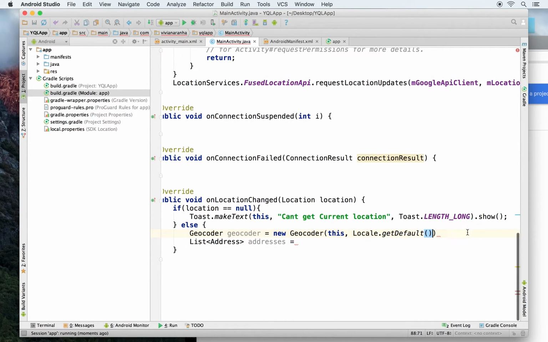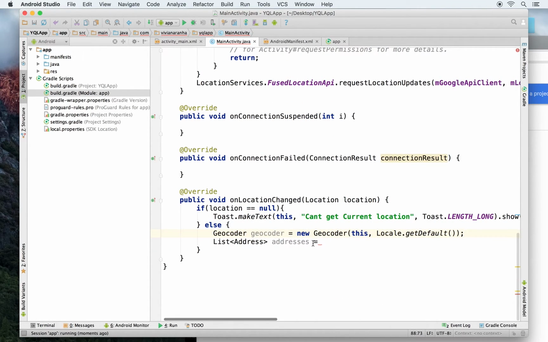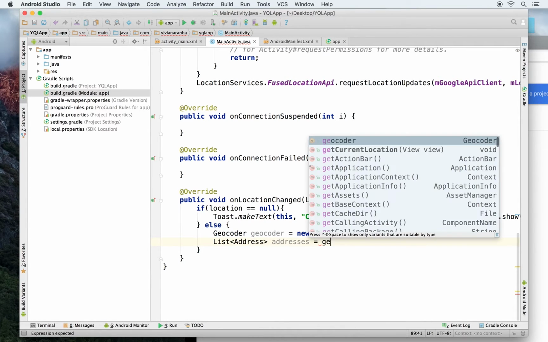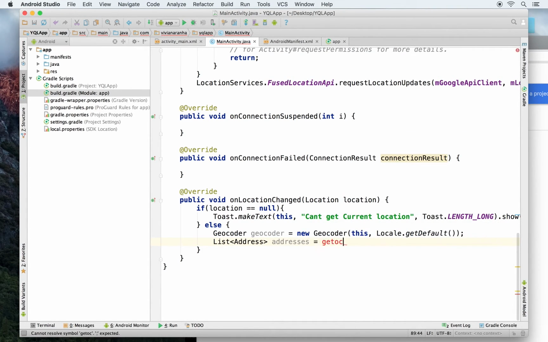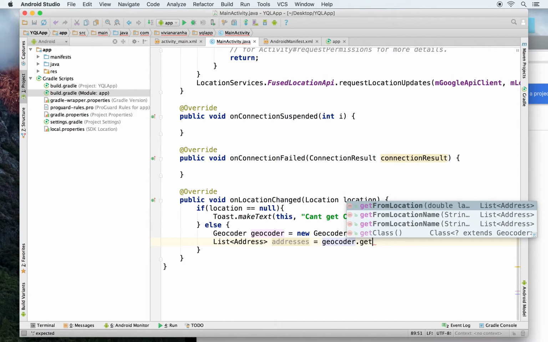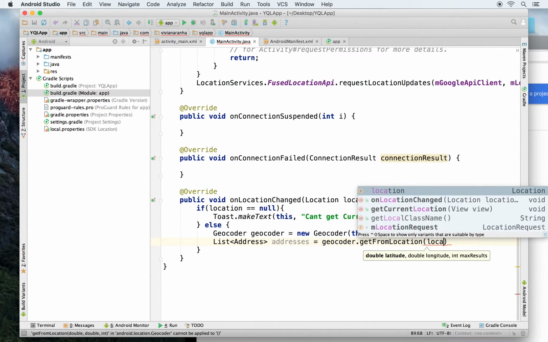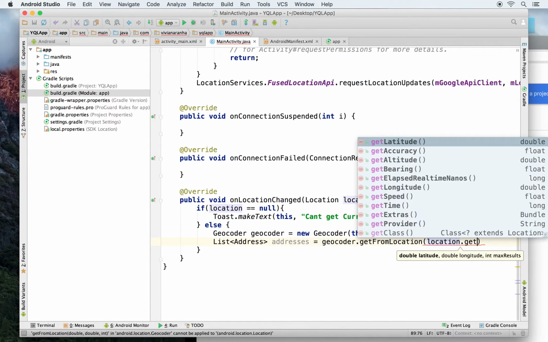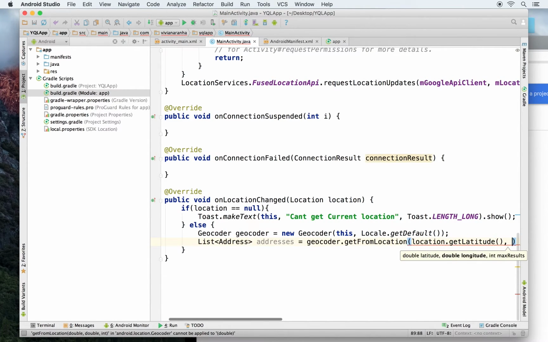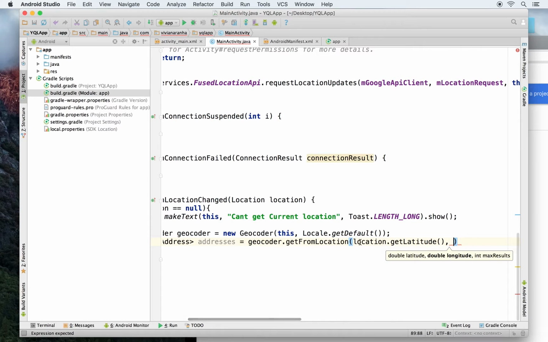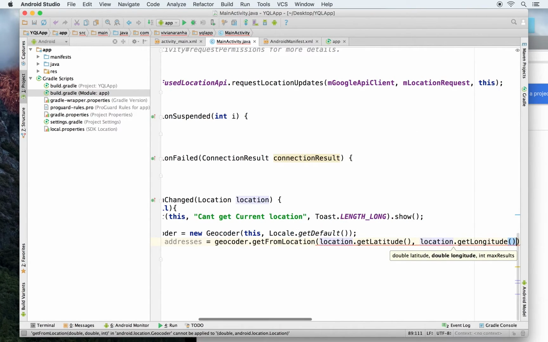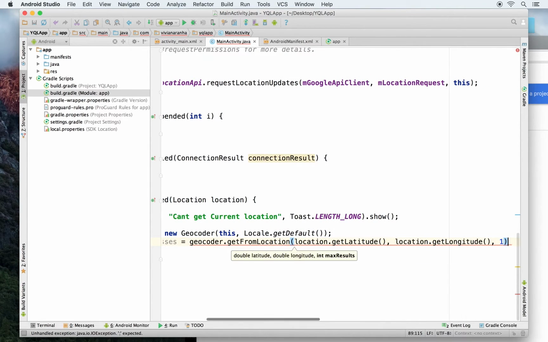And then from this I'm going to say geocoder dot get from location, and I have location dot get latitude. Since I'm trying to get the address from the latitude and longitude, I'm going to say get longitude, and the number of items that I want, only one.